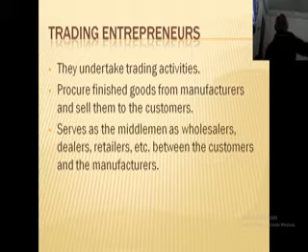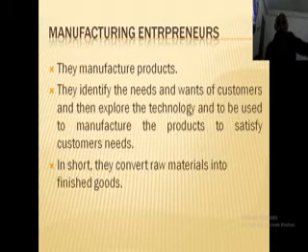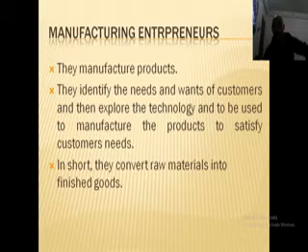Moving on, the second one is manufacturing entrepreneurs. Manufacturing entrepreneurs are basically involved in manufacturing of goods, and services also come under product. They identify the wants and needs of the customers, then explore the technology and manufacture the goods to satisfy the needs of the customers.